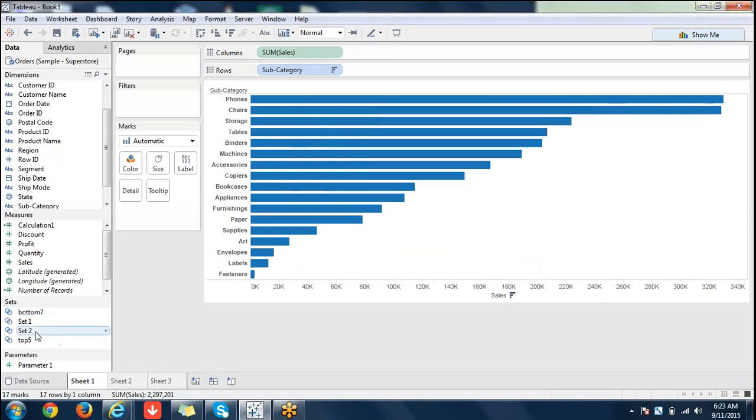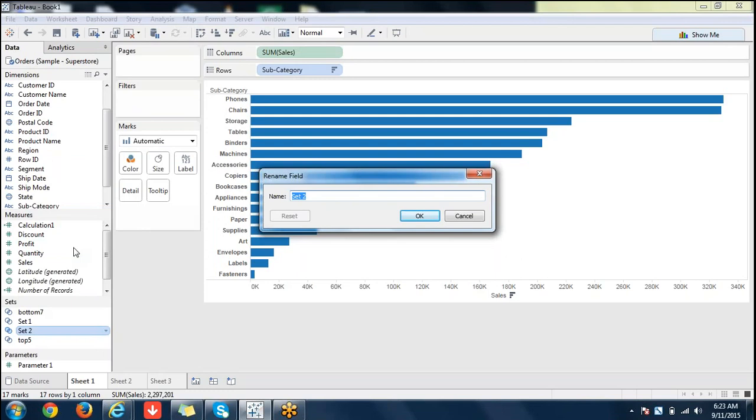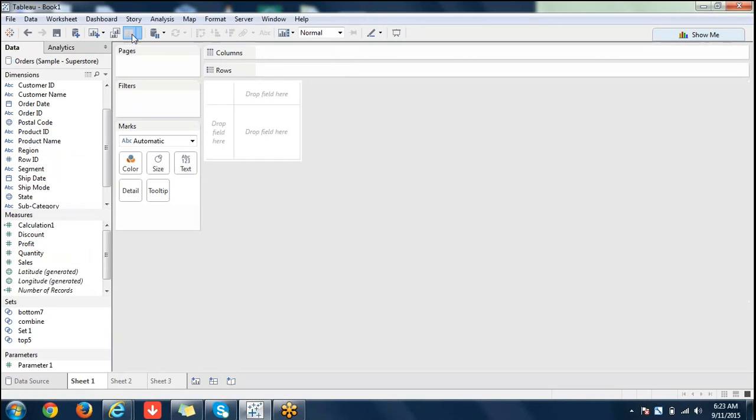That is set 2. We'll just rename it. I'm just clearing this chart, or we can go to a new chart and develop a new one also. See, we have created a set only based on subcategory members.